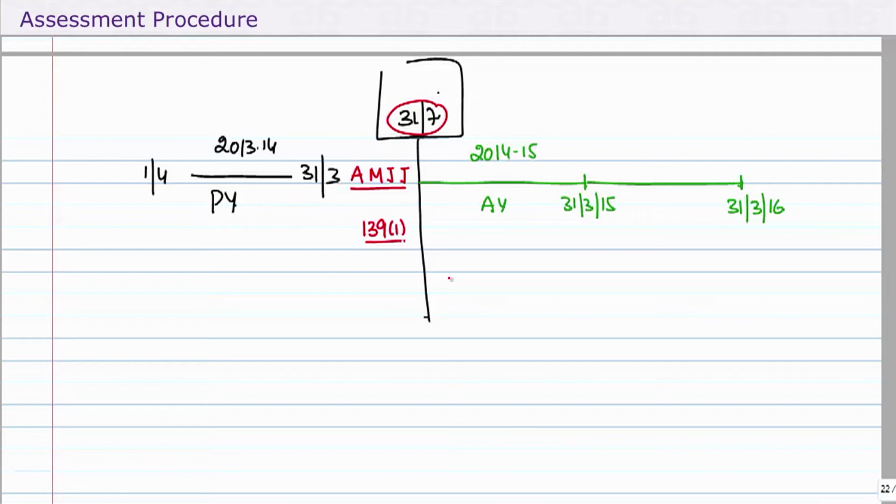We also learned that the assessing officer has the power to ask you to file a return. The power is under section 142(1)(1). The details of this section we will do when we go to the powers of the AO or the functions of the AO. Remember, at the moment I told you we are talking about what the assessee can do. So I'm going to give you just in brief what 142(1)(1) says. 142(1)(1) says that by a notice, the AO can ask the assessee to file a return.